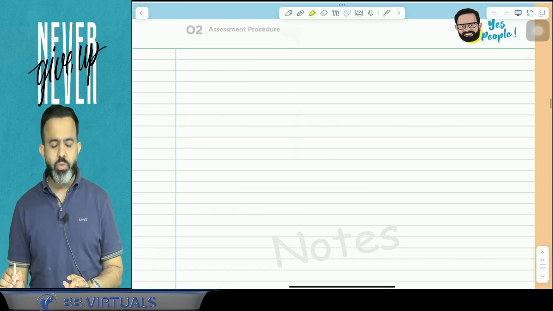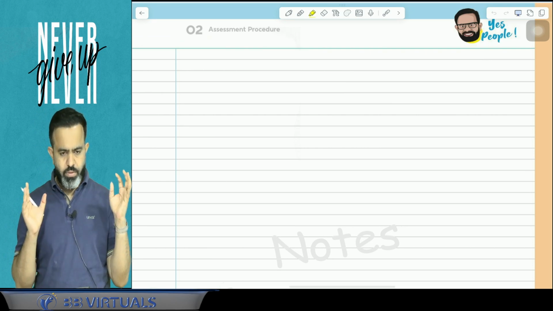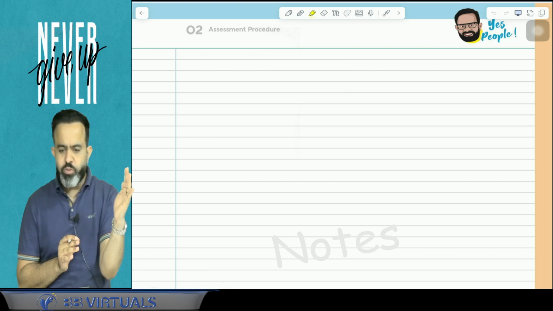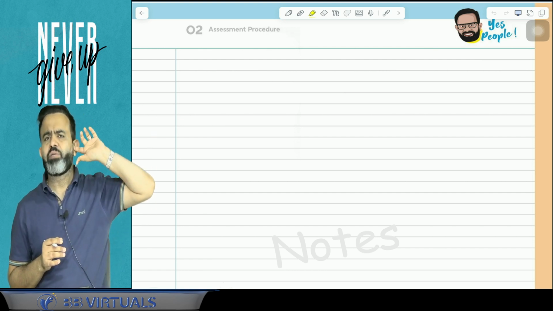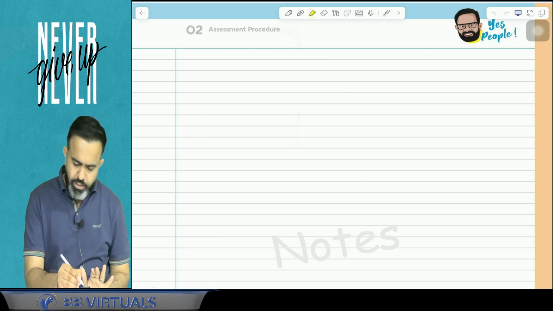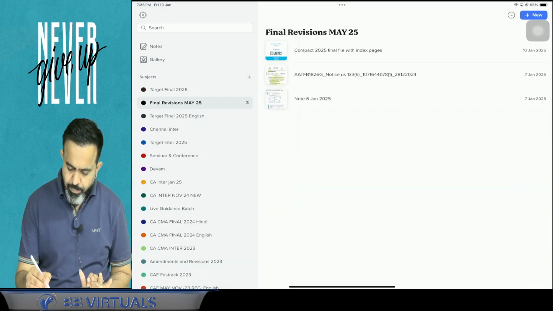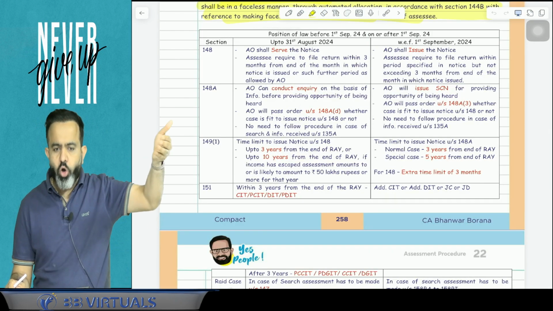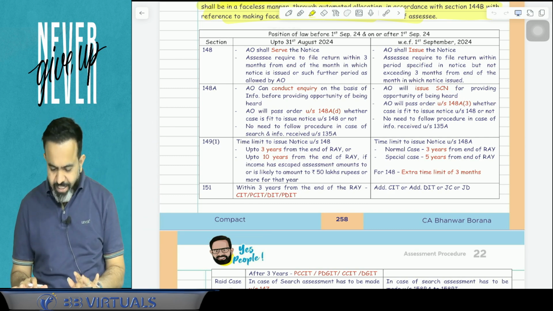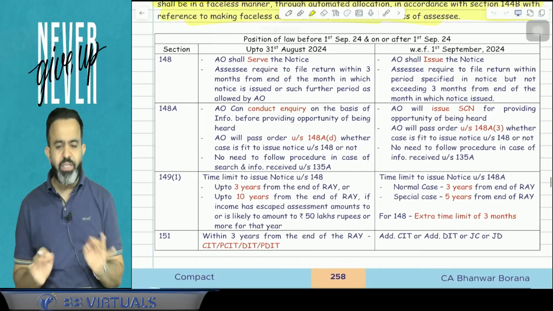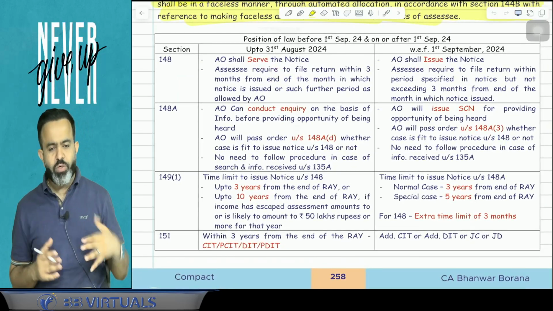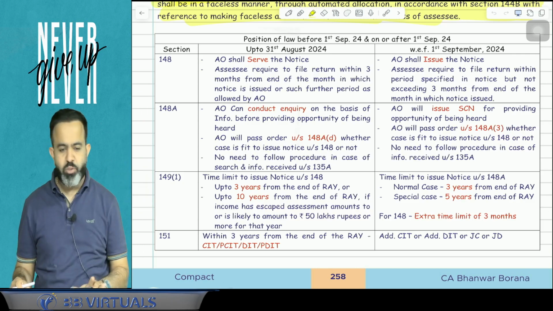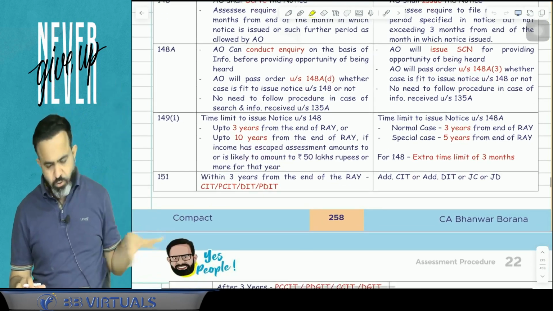You can use this page, and guys, I am going to write what are the differences in certain sections till 31st August, what was the provision and what is the provision with effect from the 1st September 2024? Because whatever we have discussed now is the provision applicable from the 1st September 2024. Now, what was the law before the 1st September? So here I have made one table, and in this table I am going to teach you what was the law before 1st September 2024 and what is it after 1st September 2024. So what were the changes? Try to understand, guys.